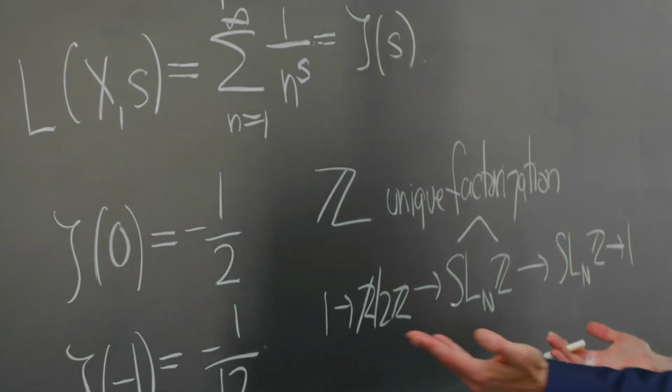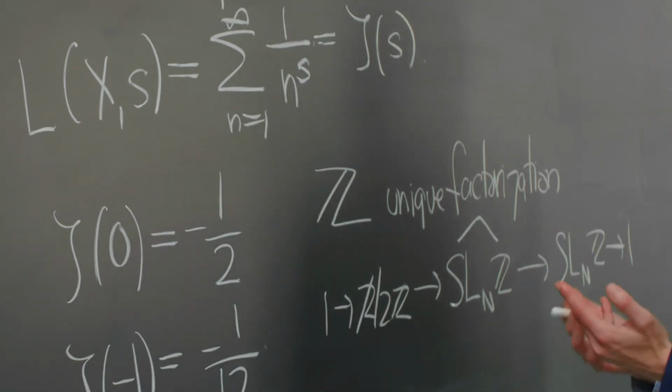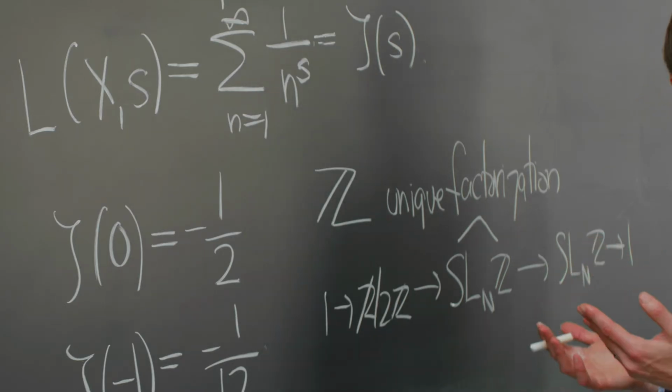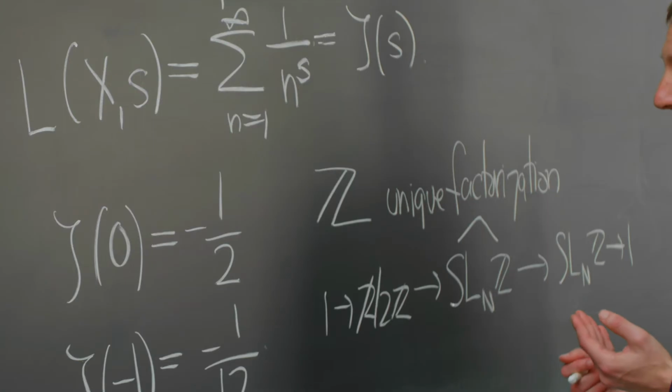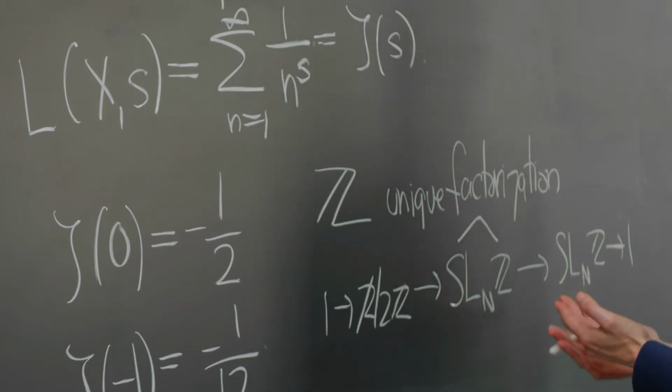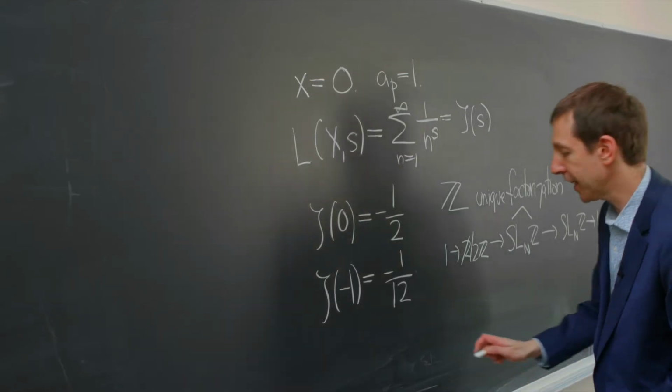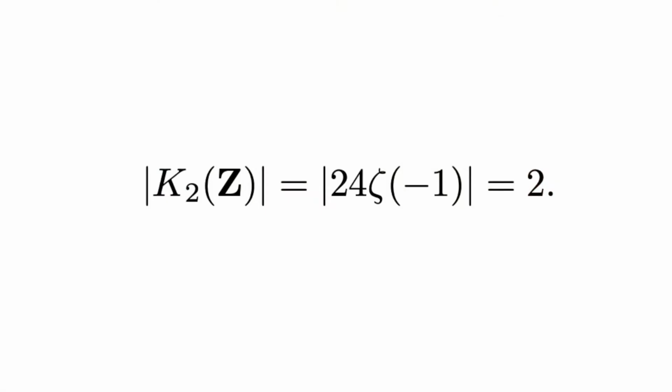So this is now a special case of the Birch-Tate conjecture and the relationships between algebraic K-groups on the one hand and the arithmetic of SL_n(Z) on the other, and values of the Riemann zeta function. In particular, the order of the group K_2 of Z is equal to 24 times zeta of -1, which is equal to 2.